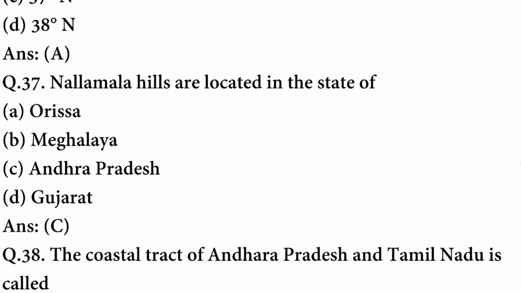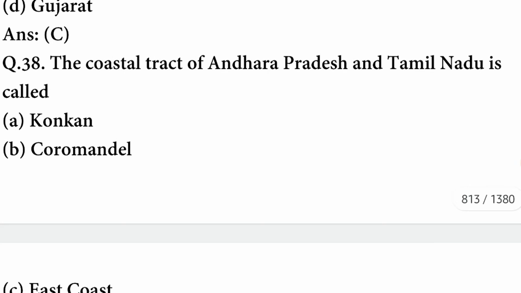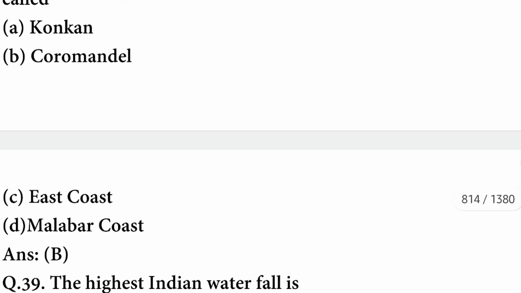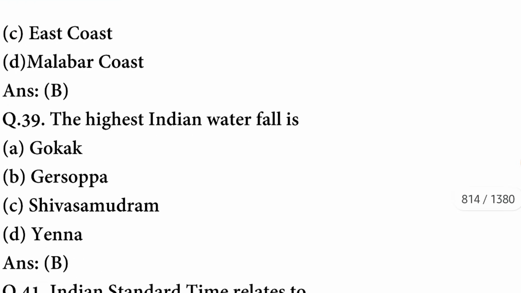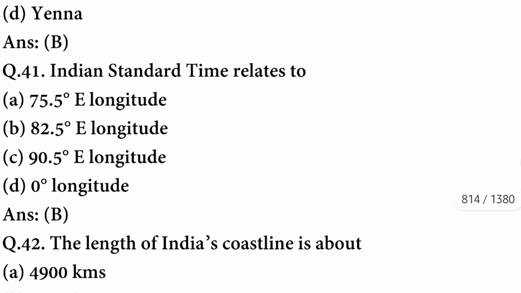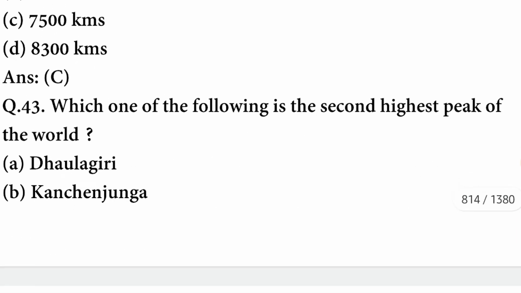Nallamala hills are located in the state of Andhra Pradesh. The coastal tract of Andhra Pradesh and Tamil Nadu is called Coromandel. The option is correct. The highest Indian waterfall is Gersoppa. The option is correct. Indian Standard Time relates to 82.5 degree east longitude. The option is correct. The length of India's coastal line is about 7,500 kilometers.